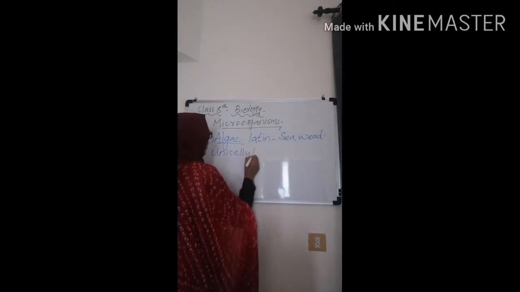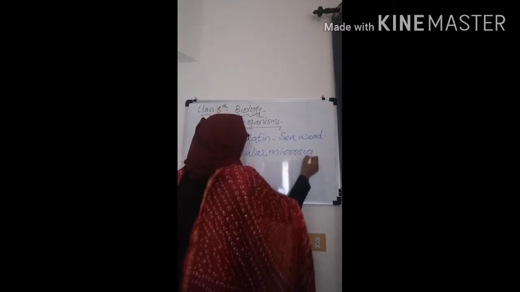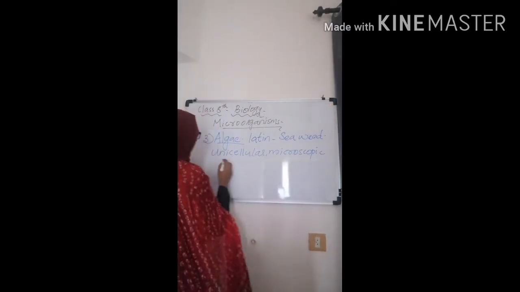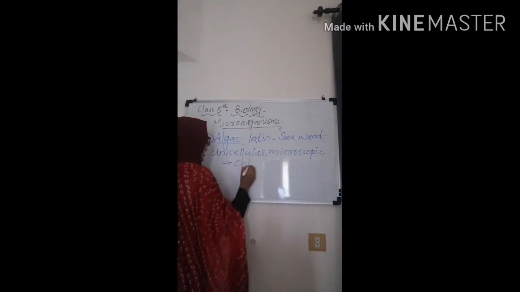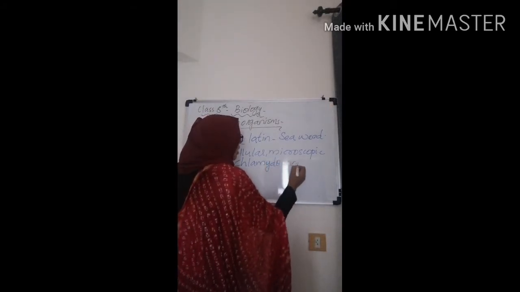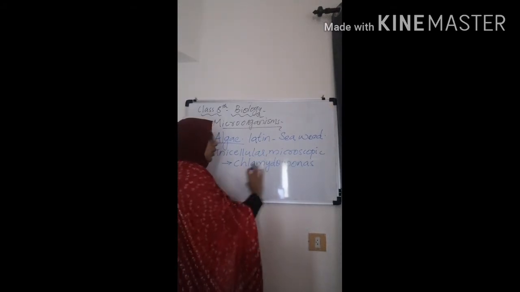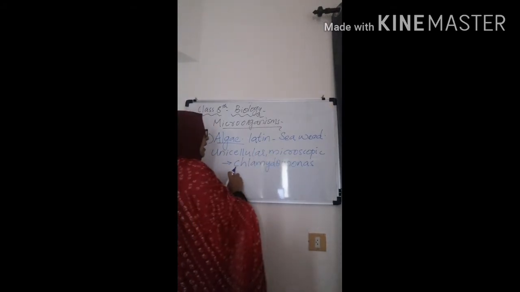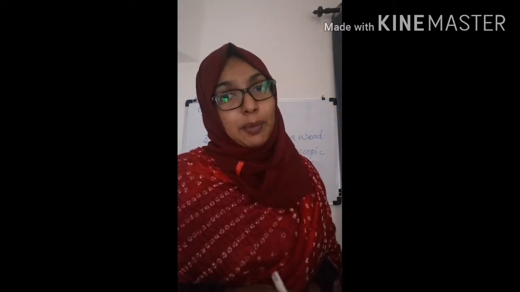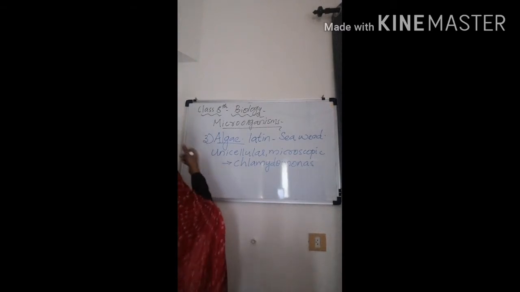Unicellular and microscopic: they are seen only under a microscope, that is known as microscopic. Example is Chlamydomonas. Why do I spell it like that? Because then only you will understand the spelling. It is pronounced as Chlamydomonas. What is it known as? Chlamydomonas. Clear?